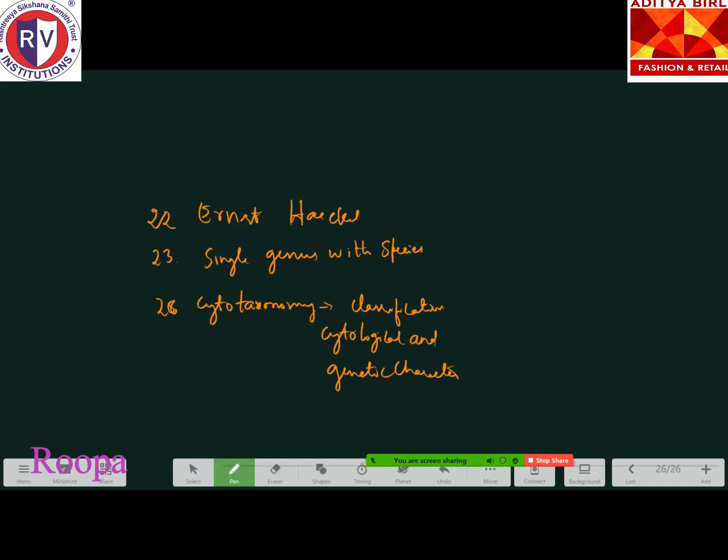Any doubt till here? Chemotaxonomy is the study of classification of living organisms based on their chemical composition. Yes, that's it, chemical composition. So the 26th question is done.